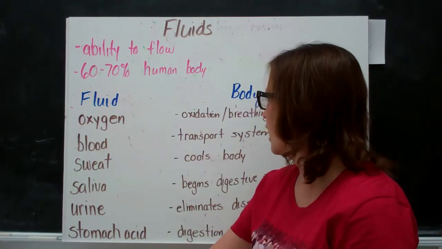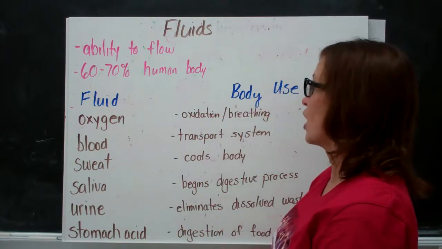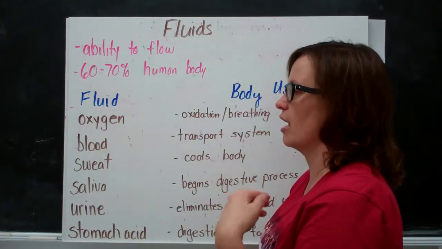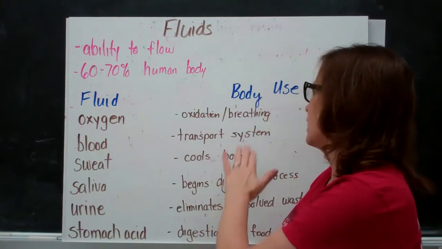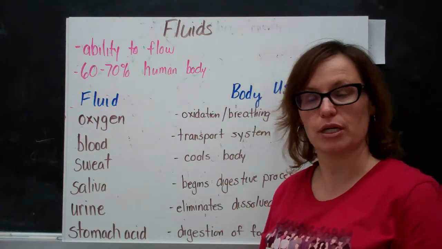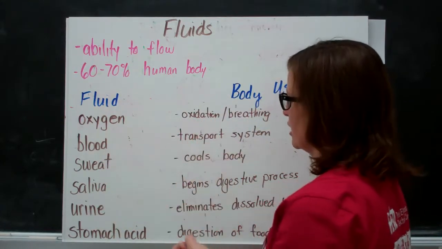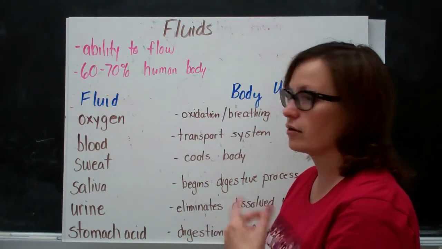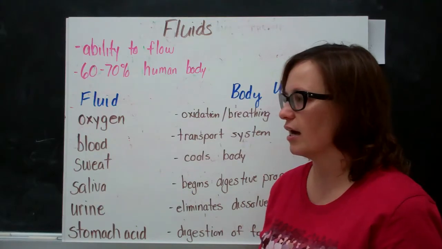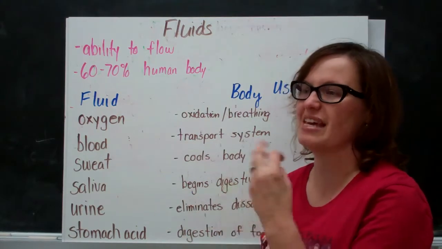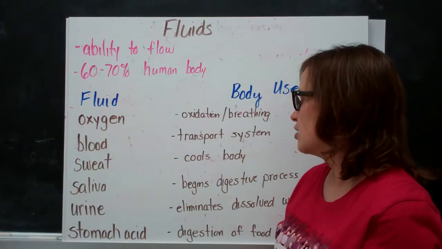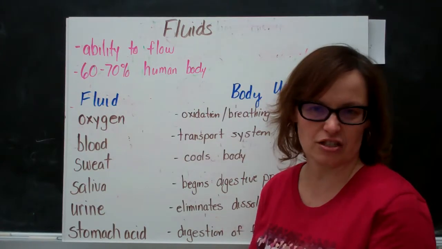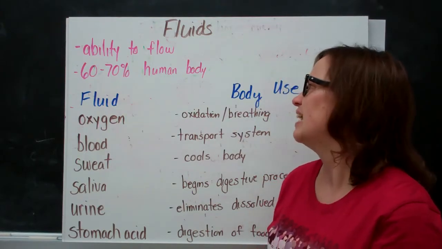So oxygen, through oxidation, it changes food and water into energy within the body, and it's also involved in breathing, which is pretty important. Blood is that transportation system to and from the cells. Sweat cools the body. Saliva, it's lubrication for your food, and it's the beginning of the digestive process. Urine eliminates dissolved waste, and stomach acid is involved in the digestion of your food.